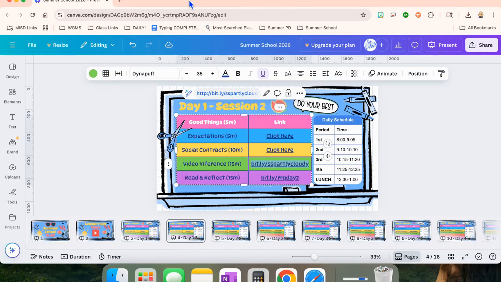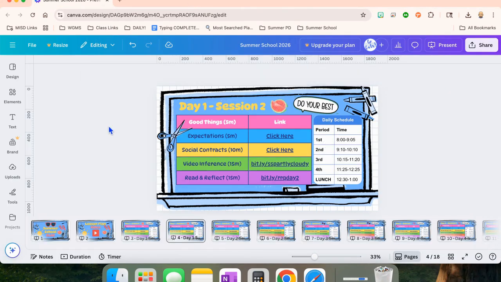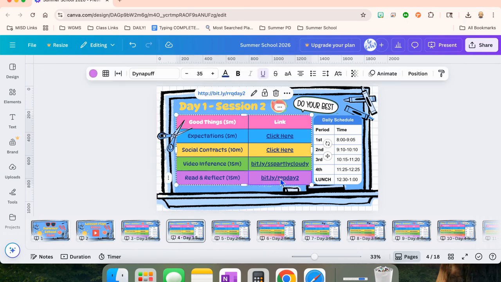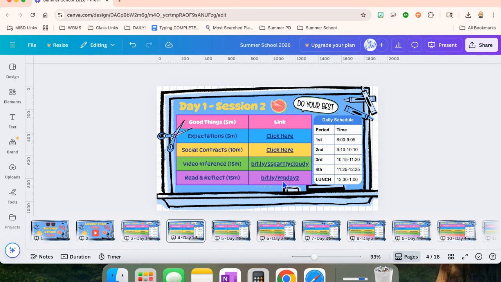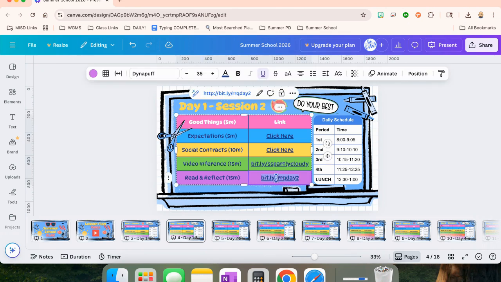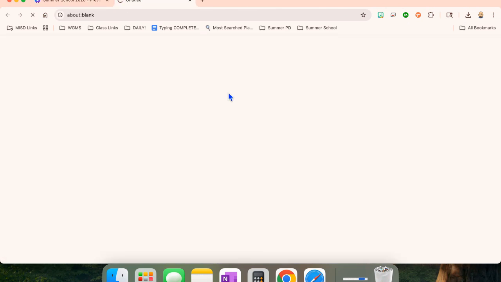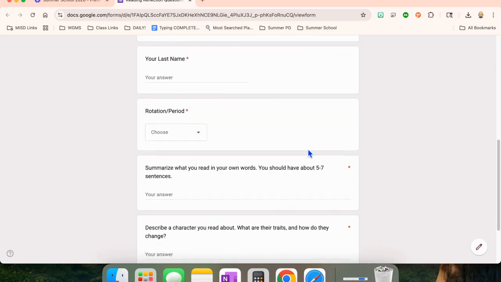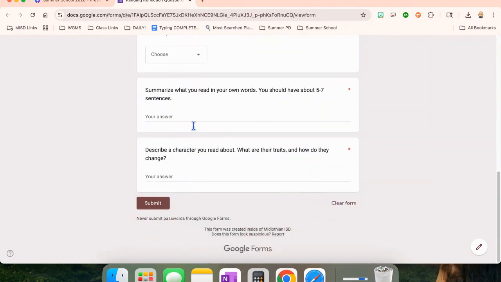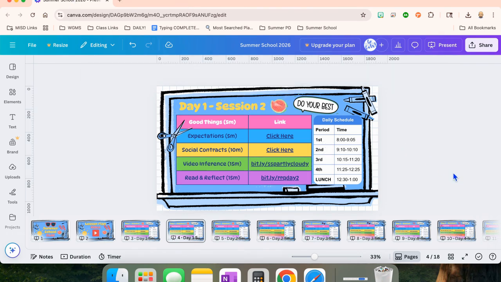All right. So that's our video inference, and then they're going to do a read and reflect. This is like 15 minutes of silent reading, and then they're going to answer reflection questions by going to this bit.ly, and let me show you what they look like. And there are usually just a couple, okay, about what they read that day, just so that they're reflecting on their silent reading. So that's the first day of summer school.